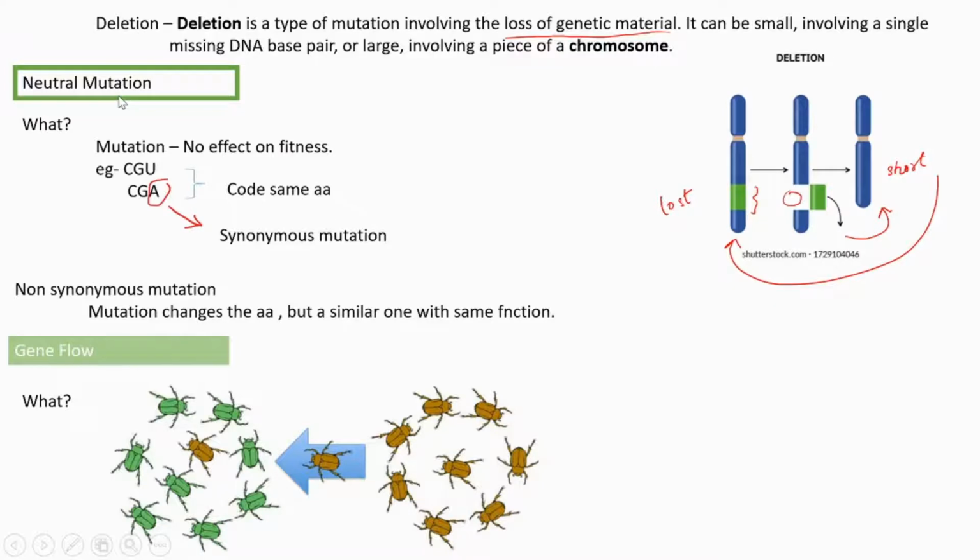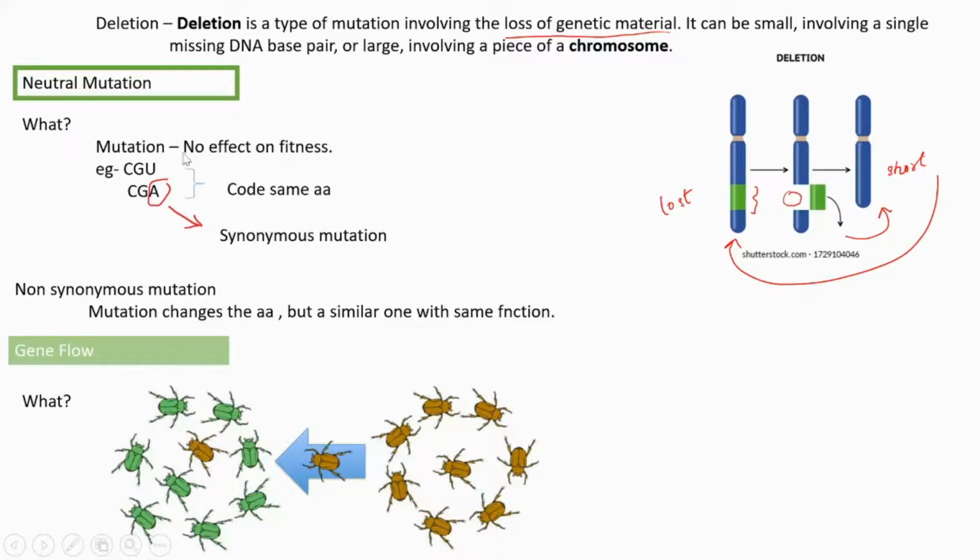The neutral mutation is also there. So mutations, which all types are there? We have already learned about gene mutation and chromosomal mutation. The last one is neutral mutation. What does neutral mutation mean? Even if a mutation happens, it will not cause any effect in that individual, not causing any effect in the fitness of the individual.